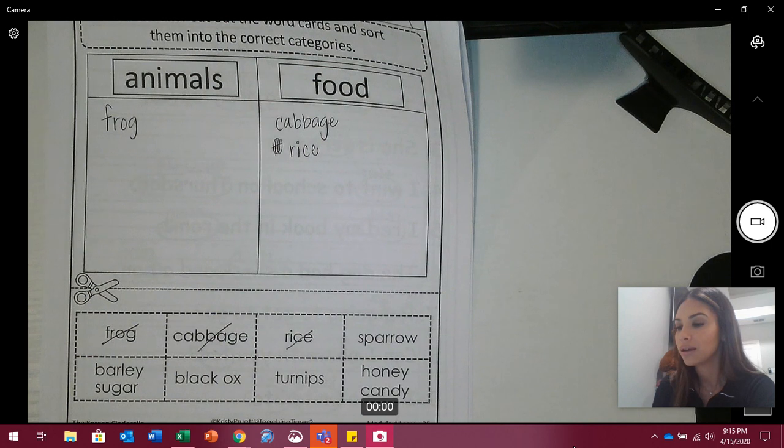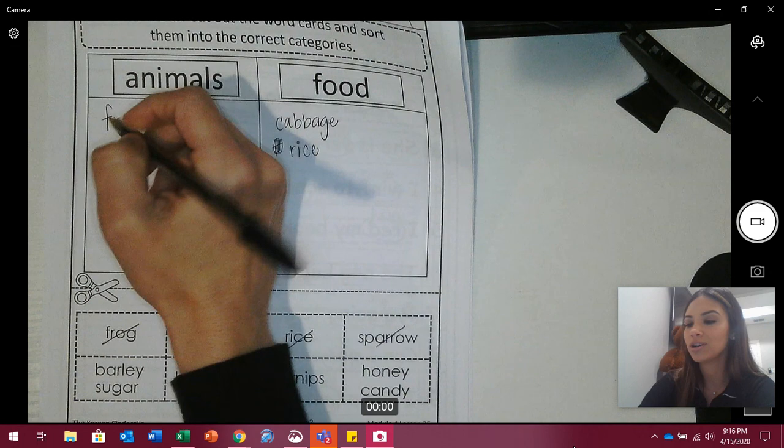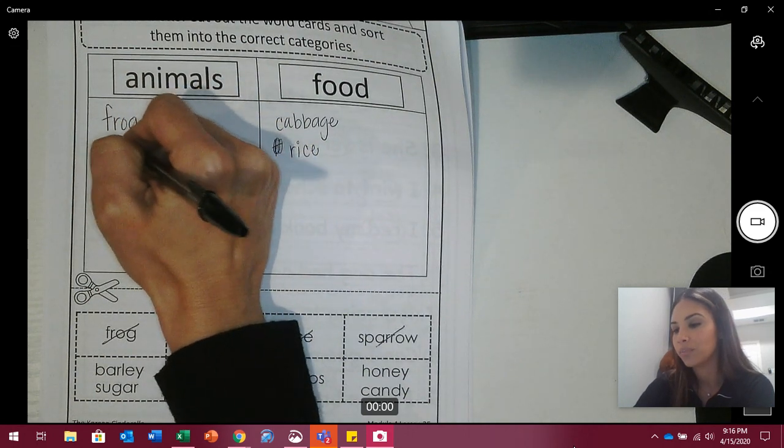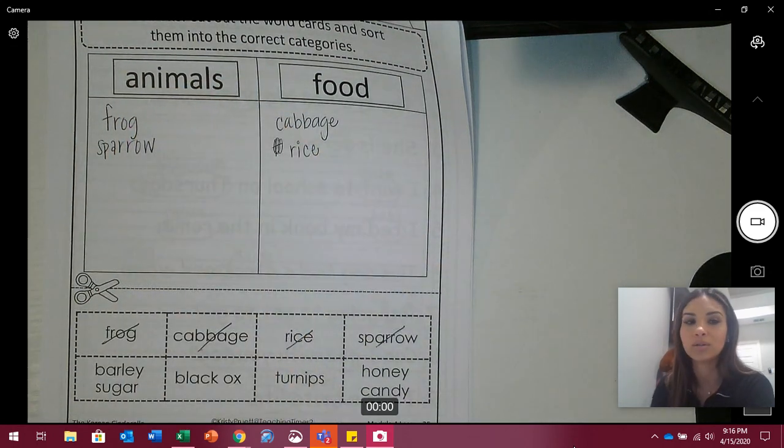The next word is sparrow. Is sparrow an animal or a food? Animal, yes. So I'm going to scratch it off and I'm going to write it in my animal side.